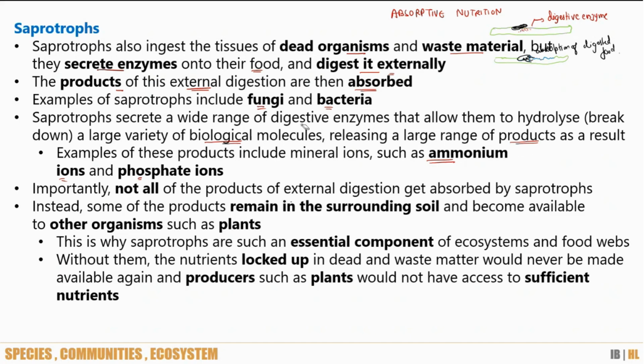So saprotrophs, first of all, help in decomposing dead organisms. Apart from that, they help in enrichment of the soil as well. When these nutrients like nitrogen, hydrogen, carbon go back to the soil or the atmosphere, they are again available for other organisms. Like it is absorbed by producers, then from producers it will again go back to the consumers.